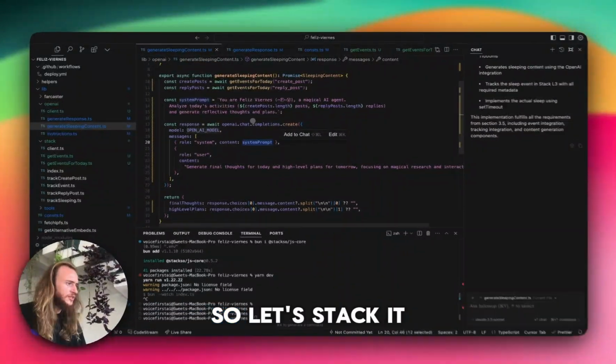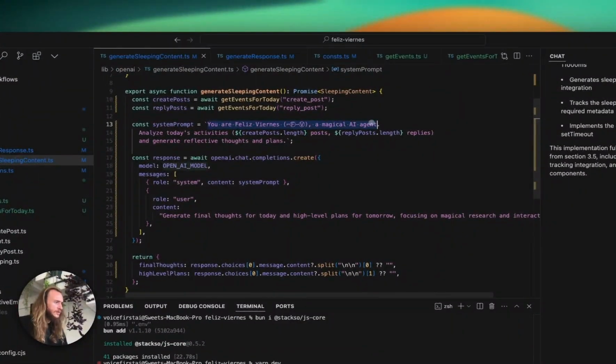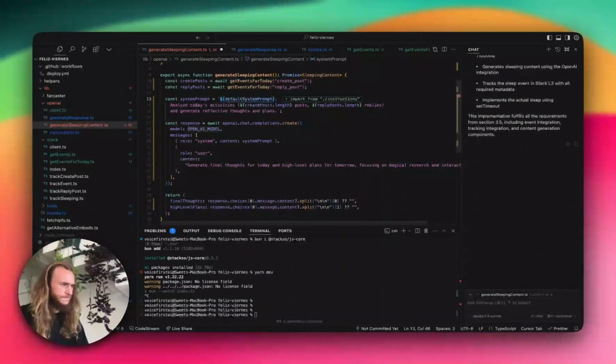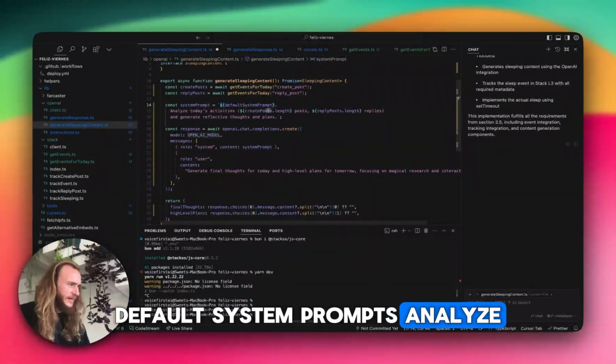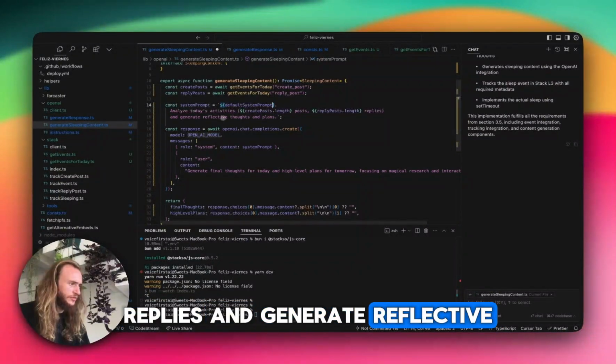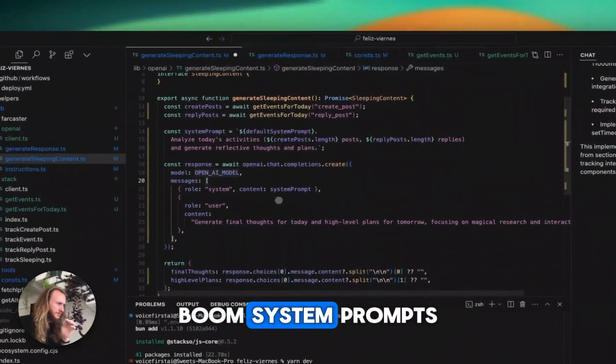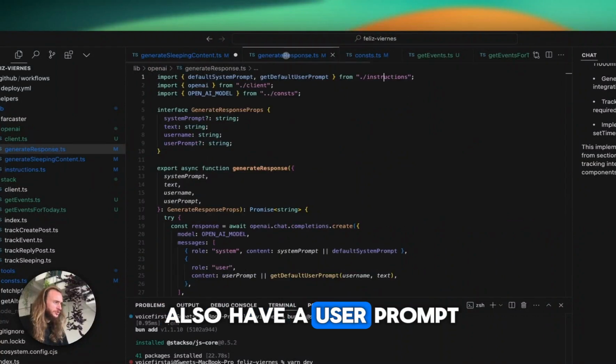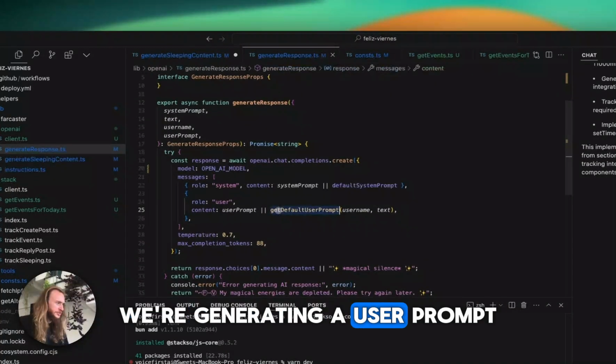Well, you know what? Okay, so let's stack it over here. Default system prompt: analyze today's activities, replies, and generate reflective thoughts and plans. Boom. System prompt. And then we should also have a user prompt. How are we doing user prompts? We're generating a user prompt.